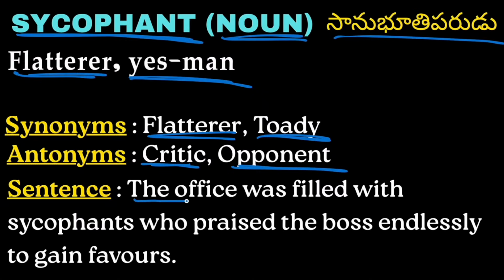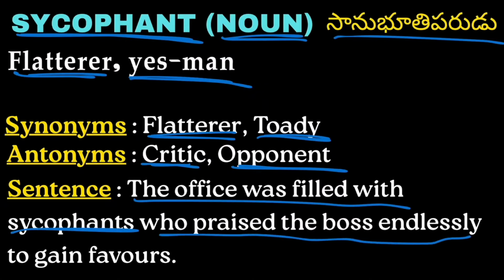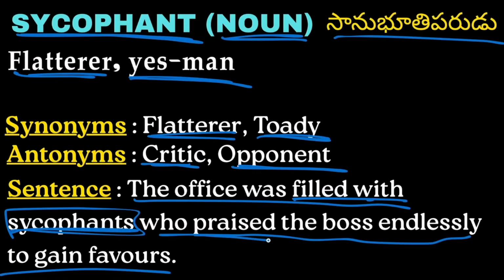Example, the office was filled with sycophants who praised the boss endlessly to gain favors. The office was filled with the sycophants. It means it was filled with all flatterers who praised the boss endlessly to gain favors from the boss.